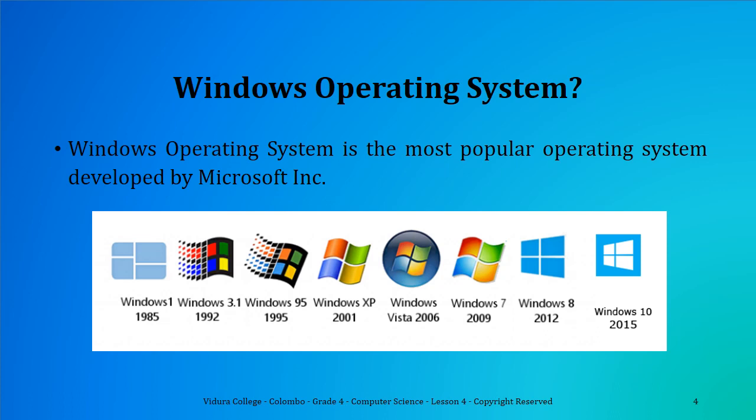Now look at this image. It shows you different versions of Windows operating system. Notice the logos. It will be useful for you to know them. In 2015, Microsoft Corporation released Windows 10. It is the most popular operating system nowadays, and that's why we are going to learn about it.